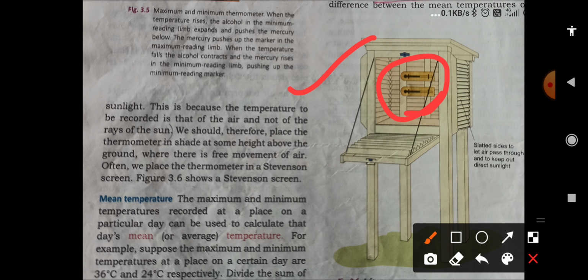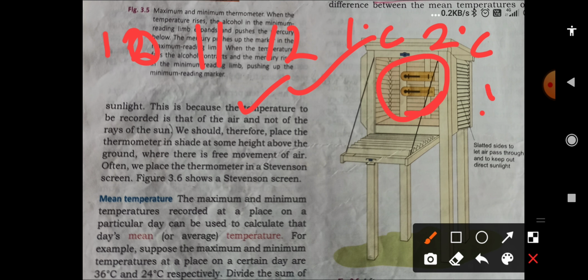Next is mean temperature. How can you measure the mean temperature? You can measure it by taking the maximum and minimum temperature. So if we say 10 o'clock, 11 o'clock, 12 o'clock, then 1 o'clock, then 2 o'clock, and the temperature is high at 2 o'clock and low at another time, we take these two temperatures.